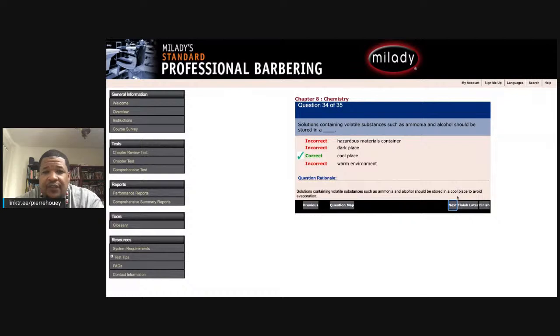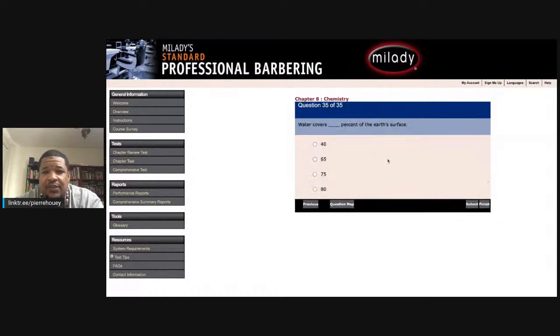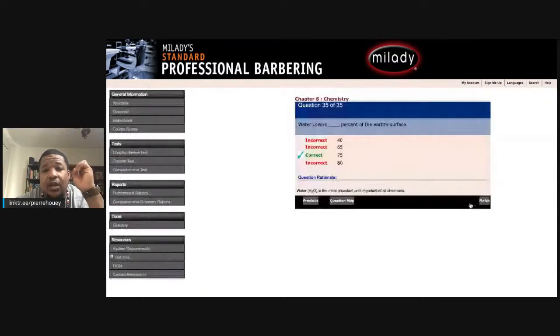In question 35, water covers blank percent of the Earth's surface. You should know this one from studying the chapter. 40, 65, 75, or 80. It is 75% of the Earth's surface. Water, which is H2O, is the most abundant and important of all chemicals.